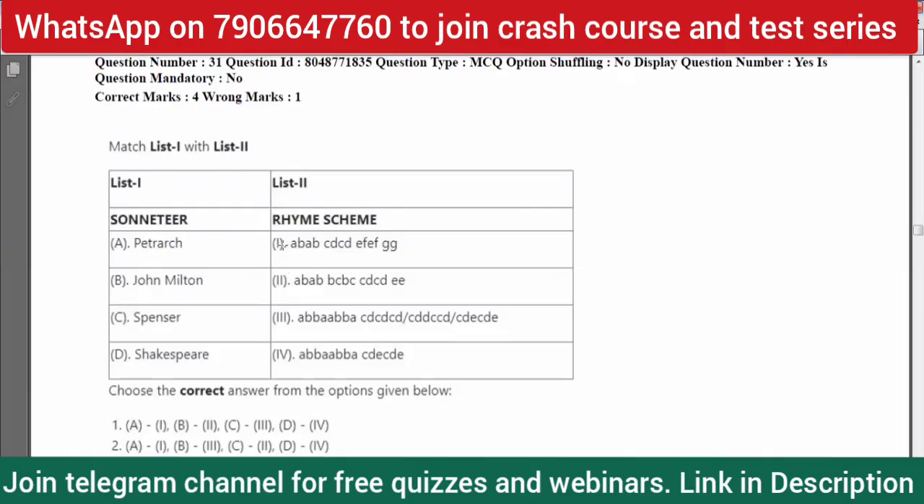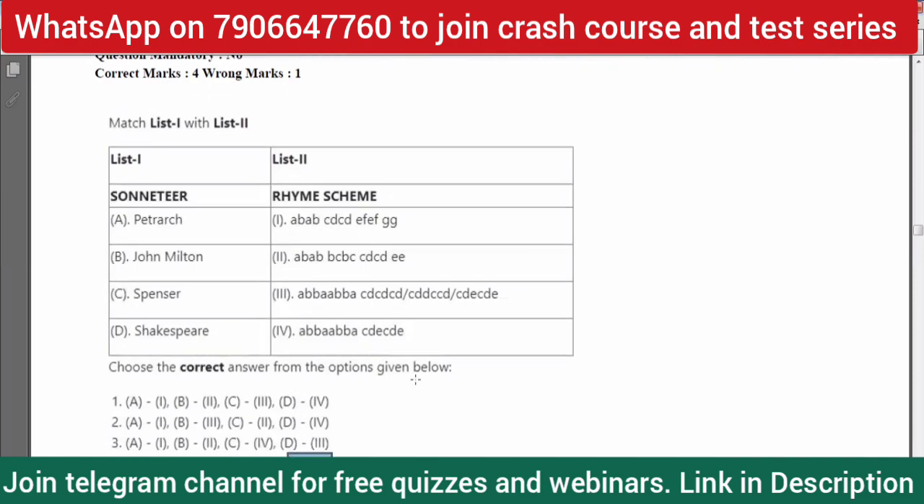So for Shakespeare, D should be matched with option one, and that happens only in option four. Only in option 4 do we have D matched with 1. In no other option, as you can see, is D matched with option 1. So again, option 4 gets automatically selected with this elimination method. But nonetheless, you can read the other ones also now.